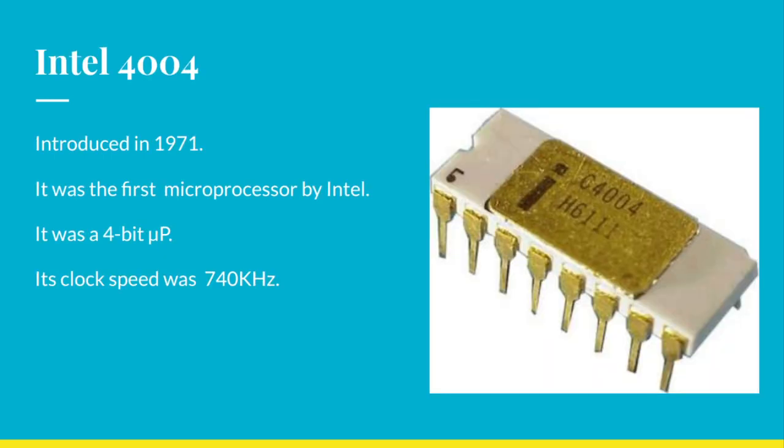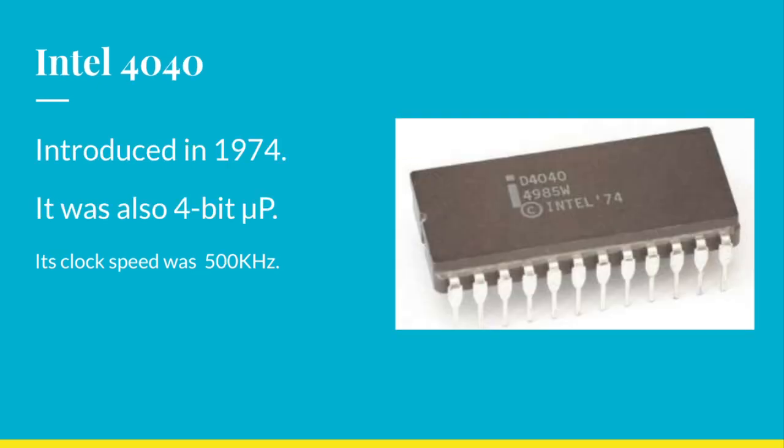So the first microprocessor is Intel 4004. It was introduced in 1971. It was the first microprocessor by Intel. It was a 4-bit microprocessor and its clock speed was 740 kHz.